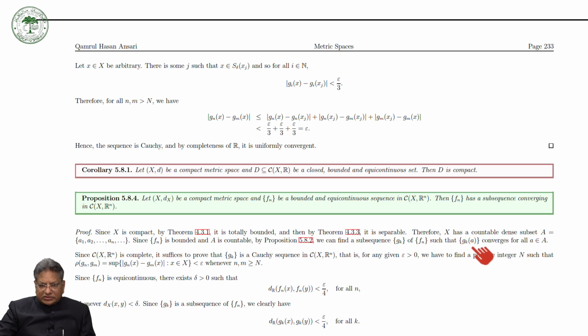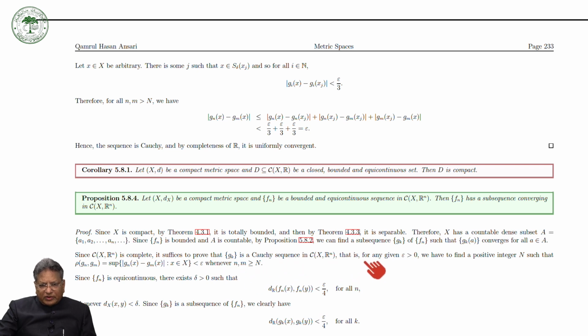So this sequence converges. And now since C(X, Rn) is complete, as we have seen, it suffices to prove that Gk is a Cauchy sequence, because every Cauchy sequence in a complete metric space is convergent. So we will prove that this sequence, which is a subsequence of the sequence Fn, is convergent.